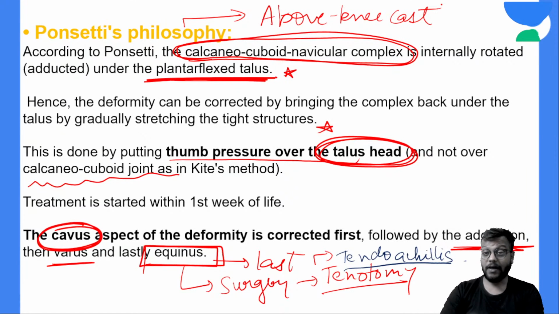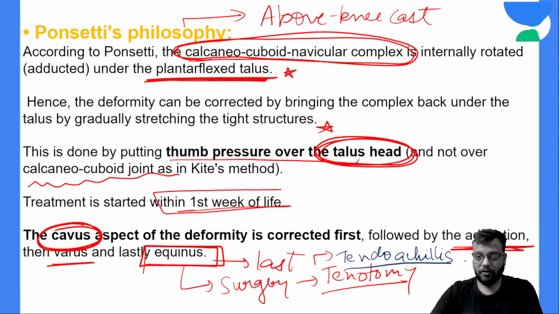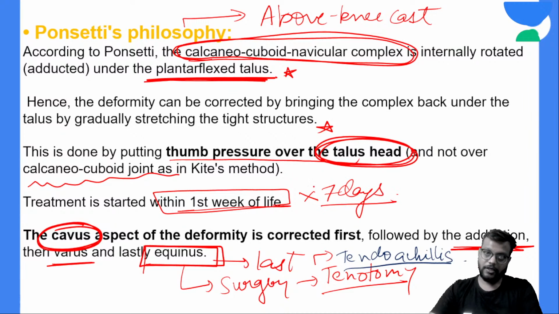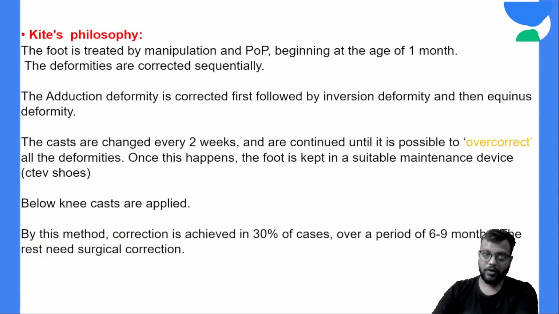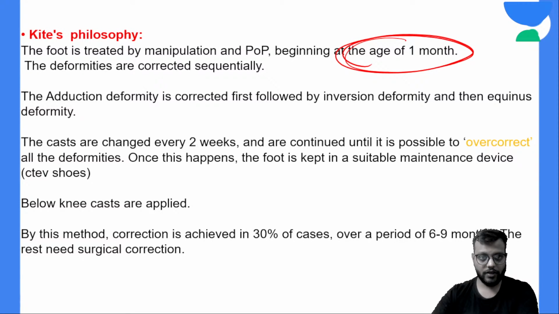Also in Ponseti technique the treatment is started within the first week of life only, and every 7 days you have to go for serial casting and manipulation, whereas in Kite's every 2 weeks you do it, and it is started after at least 3 to 4 weeks of life. So Kite's philosophy starts at the age of 1 month, that is 3 to 4 weeks of life.